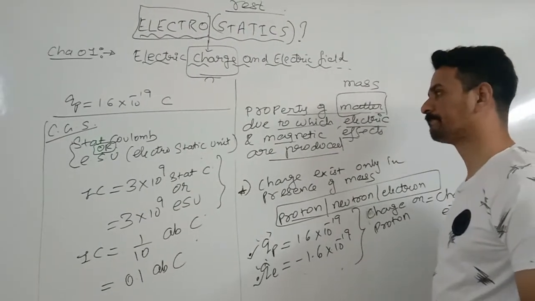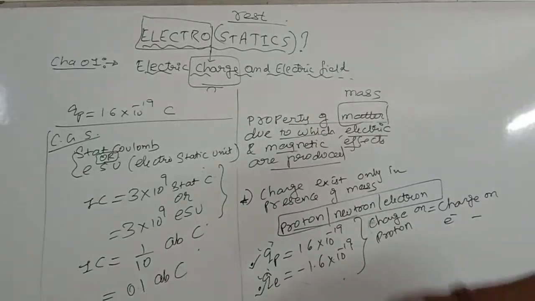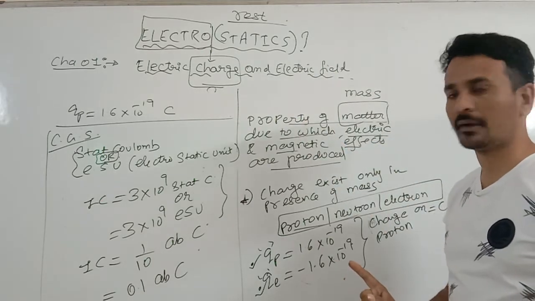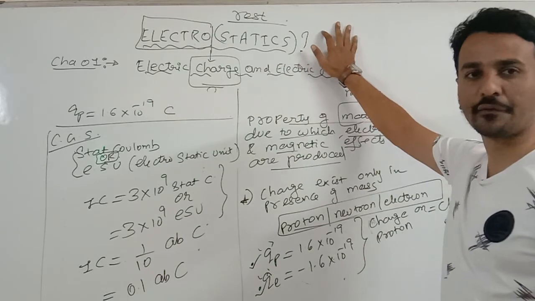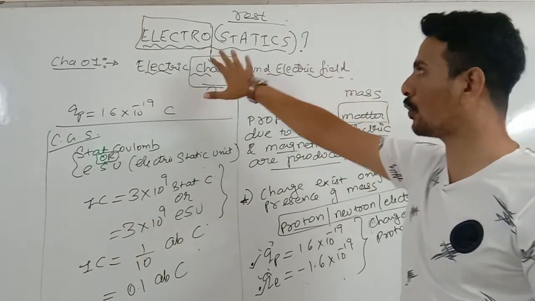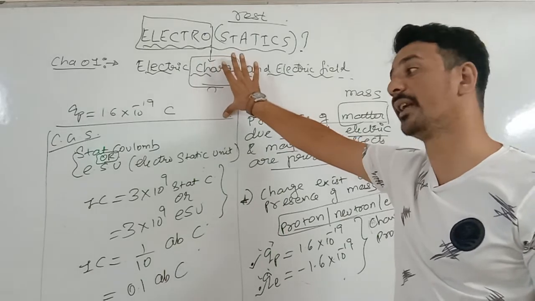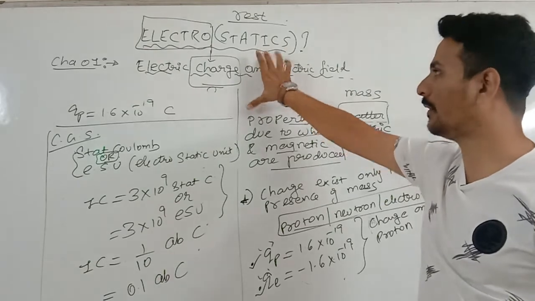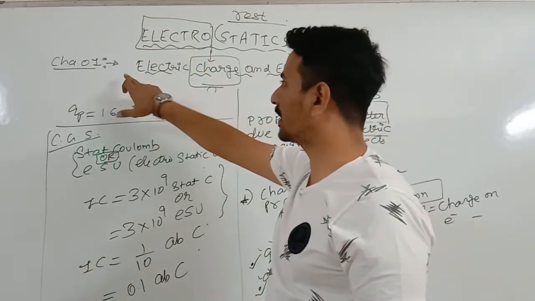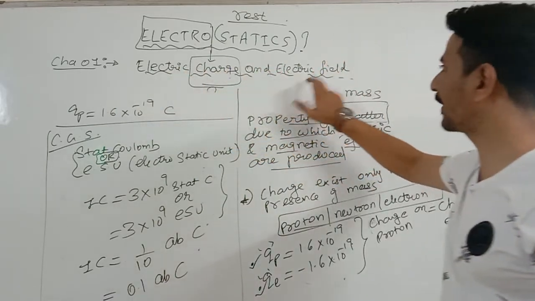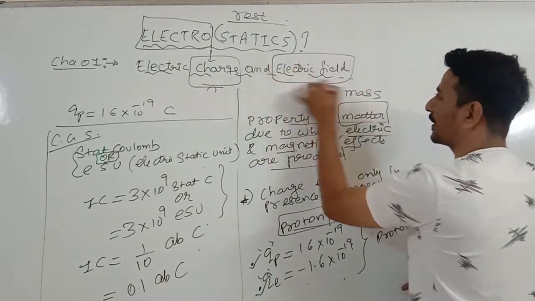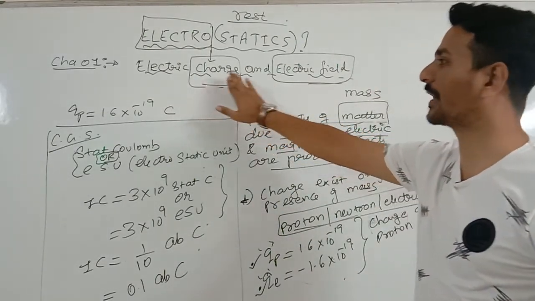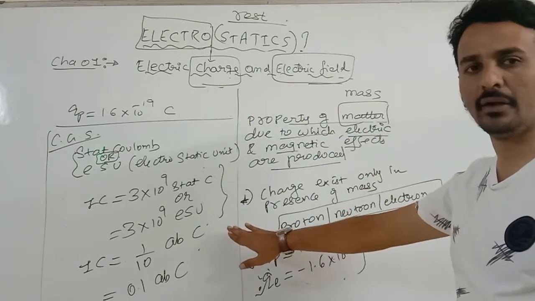Once again, we'll have a fast recap of the chapter electrostatics. Electrostatics is a branch of physics where we deal with the study of charges which are at rest. Electro relates to electricity, and electricity cannot be generated without charges. Statics means charges which are at rest. In 12th standard, the first chapter is electric charge and electric field. Electric field is a very big topic, which we will discuss later on. First, we'll give a brief introduction. We'll understand what electric charge is and what the units of electric charge are.